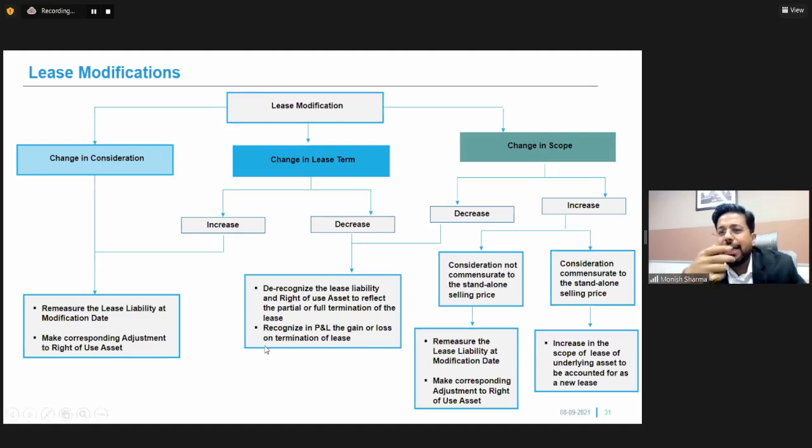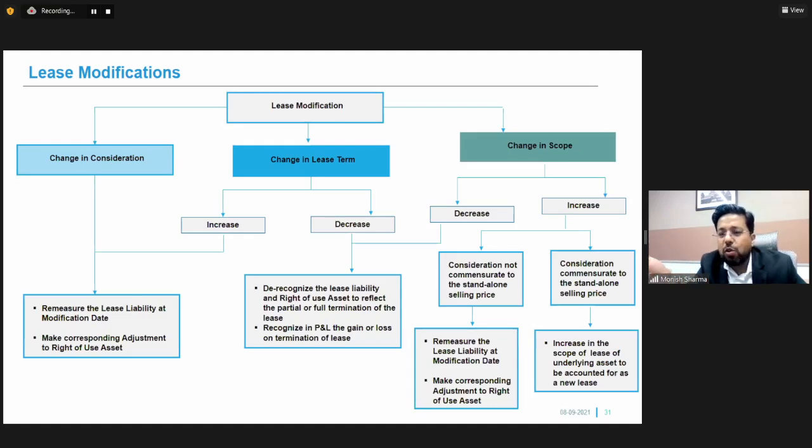Now let us see that there's a change in scope. So if the scope leads to a decrease, so any change which leads to a decrease in scope will again lead to a derecognition of lease liability and an ROU.